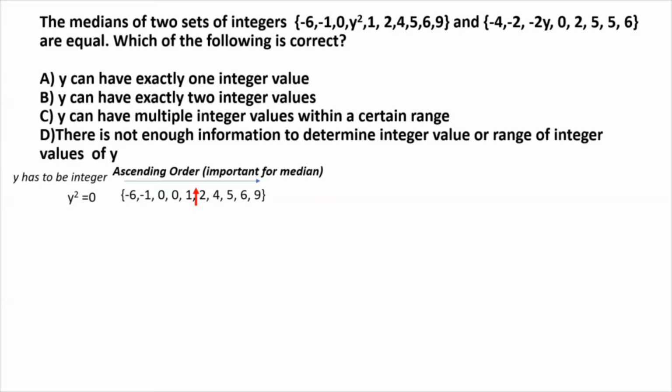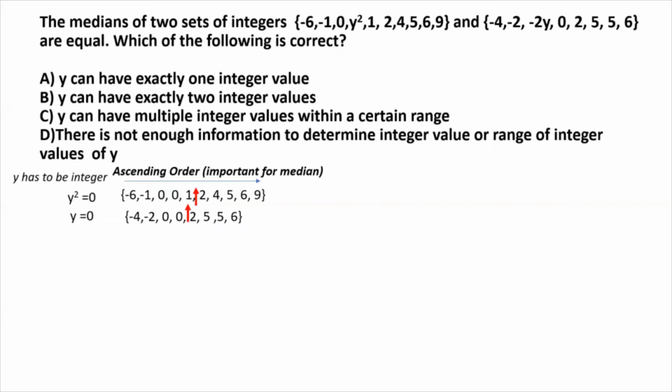For the second set, if y square is 0, the only possible value of y is 0. So the second case, again arranged in ascending order, is this one. Where will the middle value be here? It is already in ascending order, so the median will lie somewhere here.